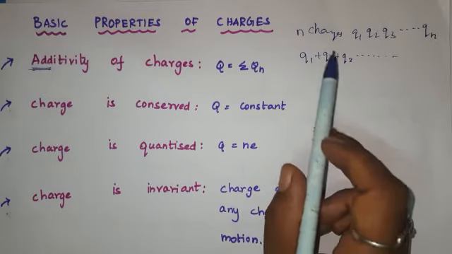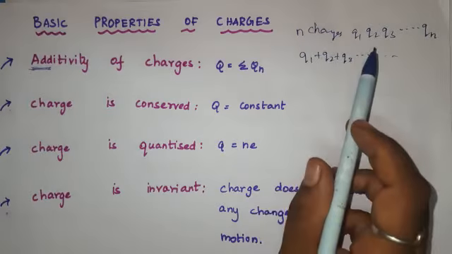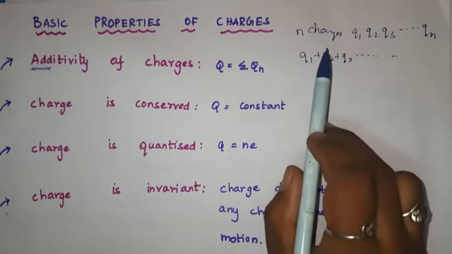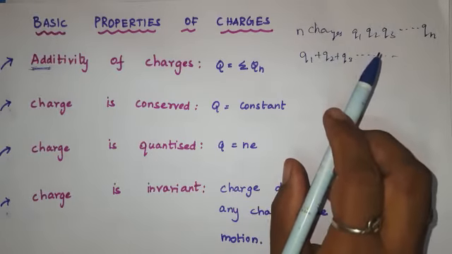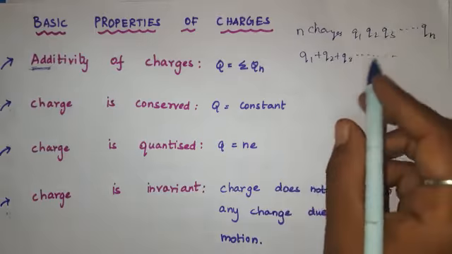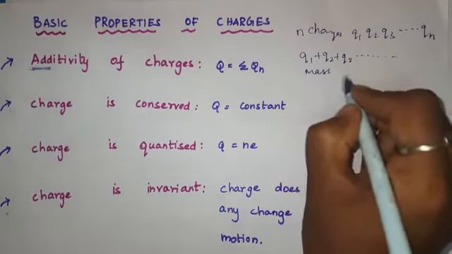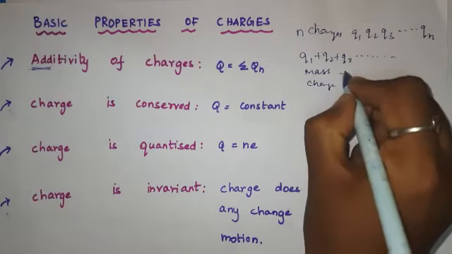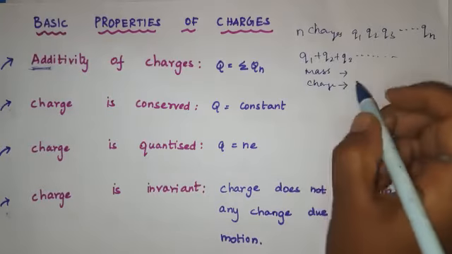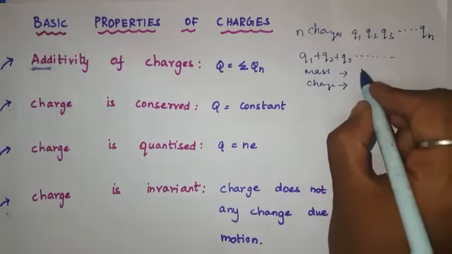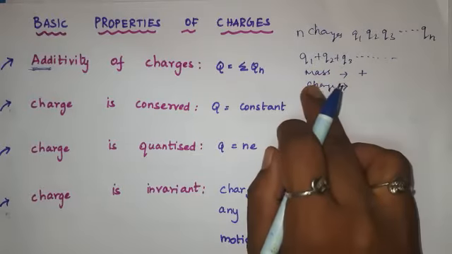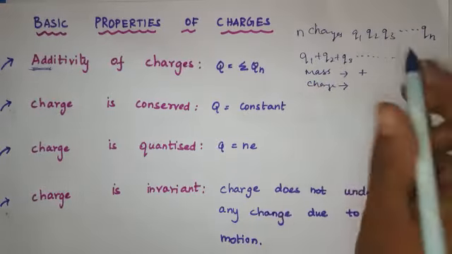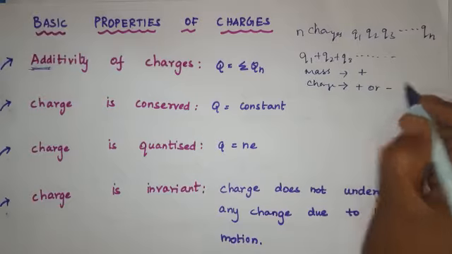In this, charge has magnitude but no direction. It's similar to mass. If you see the difference between mass and charge, the mass of a body is always positive, but charge can either be positive or negative.